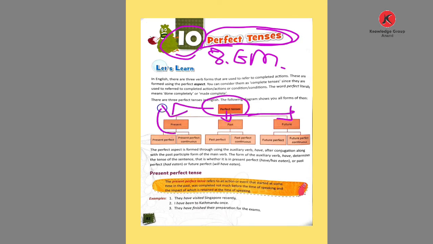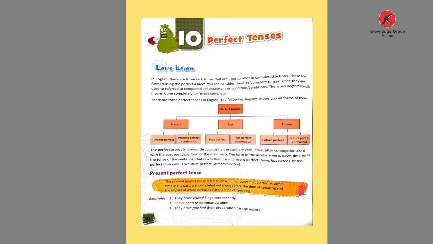The sub parts of the present are the present perfect tense and the present perfect continuous tense. Same here, given are the past perfect tense and past perfect continuous tense. And in the future, future perfect tense and future perfect continuous tense. But now I am going to discuss with you only the present perfect tense. Which tense? Present perfect tense.